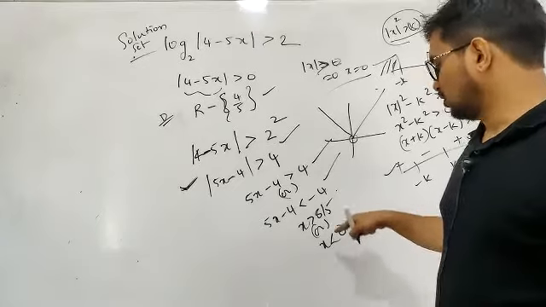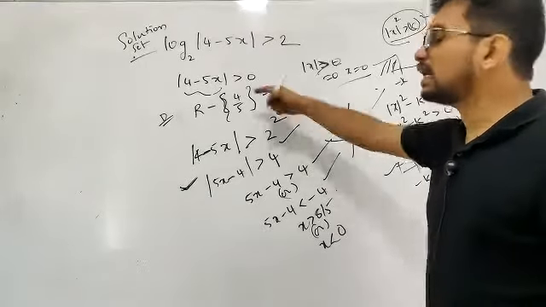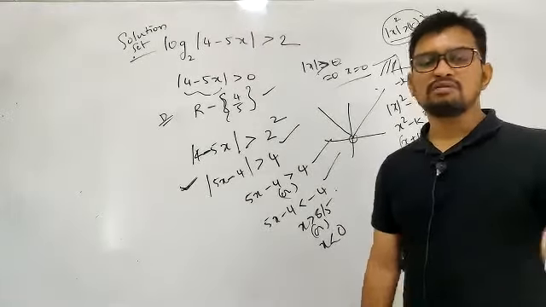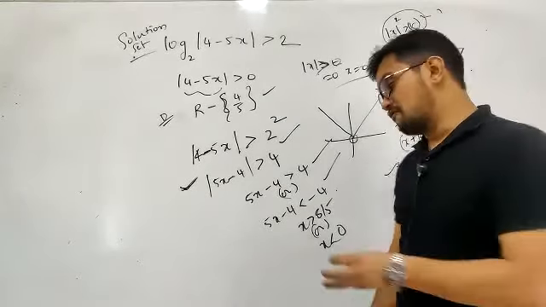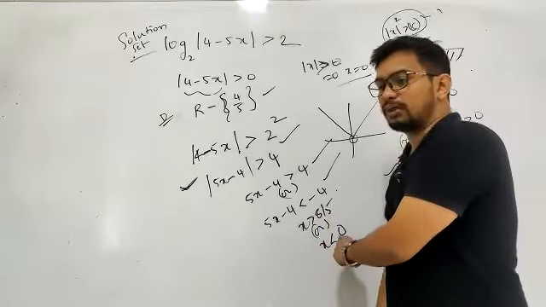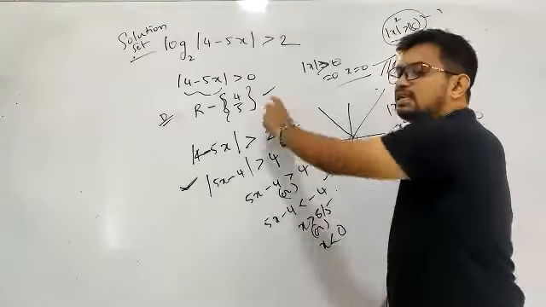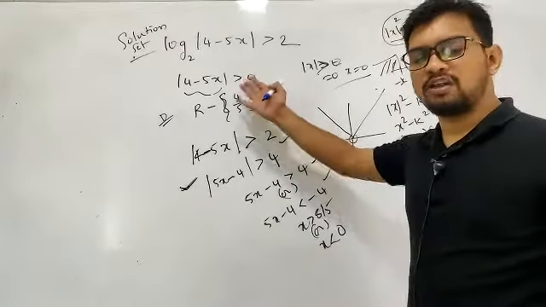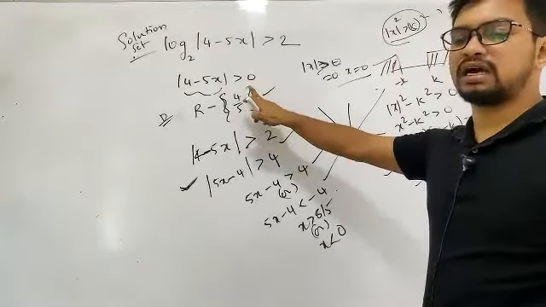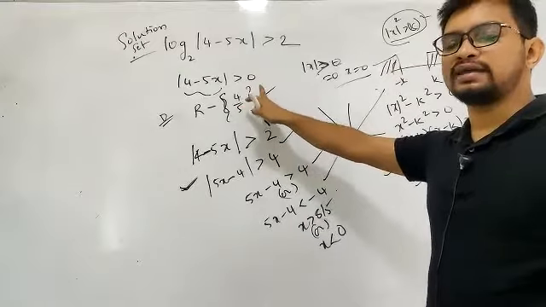So now you observe whether this inequality is present in the domain or not. The inequality we got is fine, but you have to be very attentive here whether the inequality we obtain is present in the domain or not. That is very, very important. You can observe this is already present in the domain because it's only excluding minus 4 by 5. All are included except minus 4 by 5.